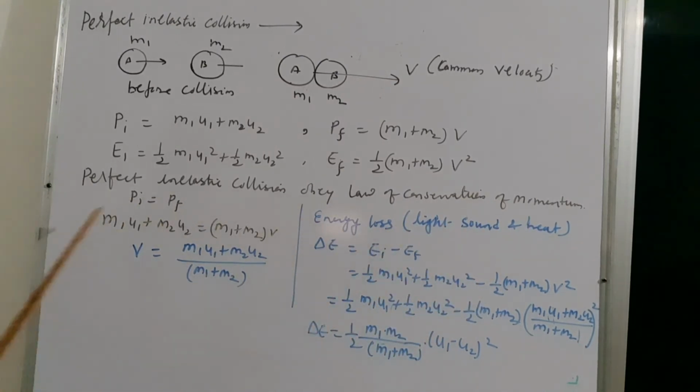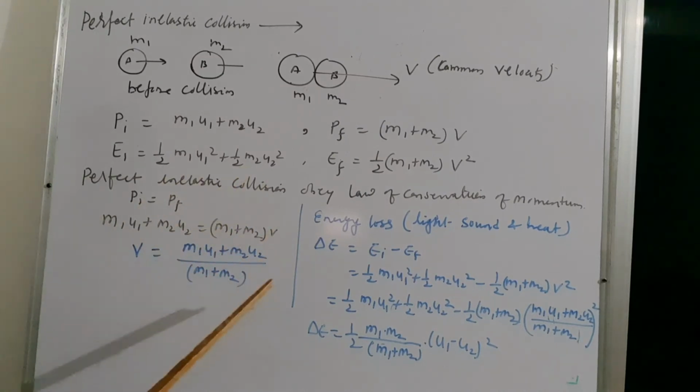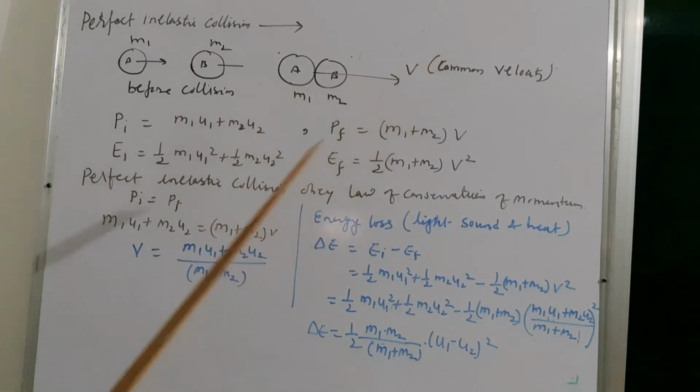So firstly we will determine common velocity. So Pi is equal to Pf, m1 u1 plus m2 u2 is equal to m1 plus m2 into v. Then common velocity is equal to m1 u1 plus m2 u2 upon m1 plus m2. Okay, this is common velocity with which A and B move together.